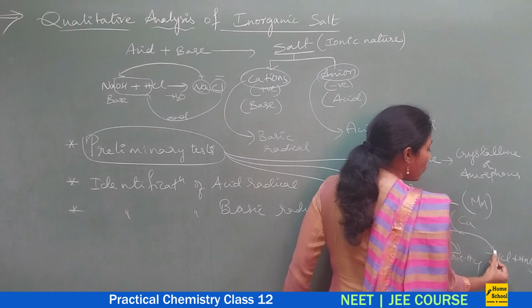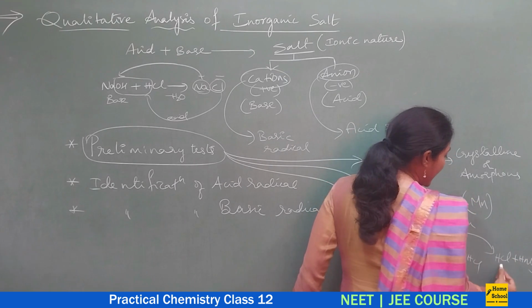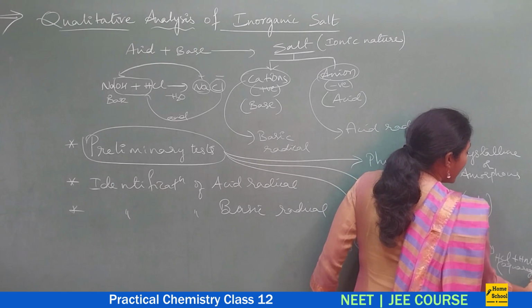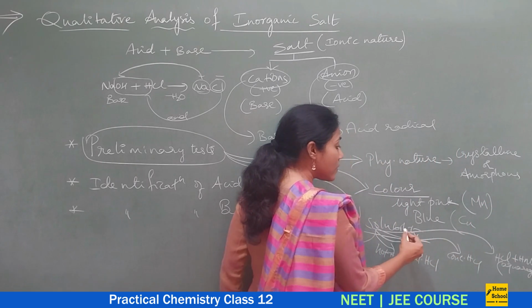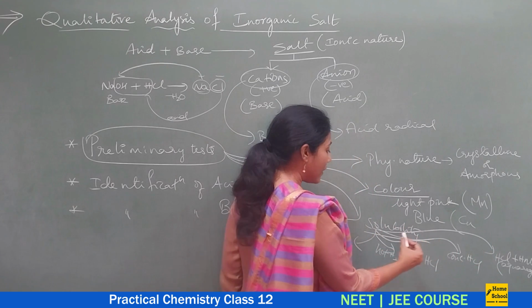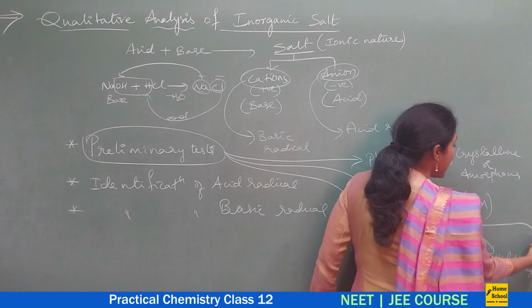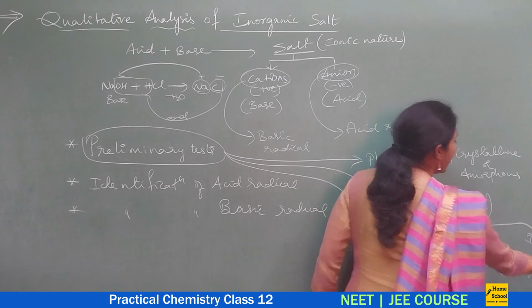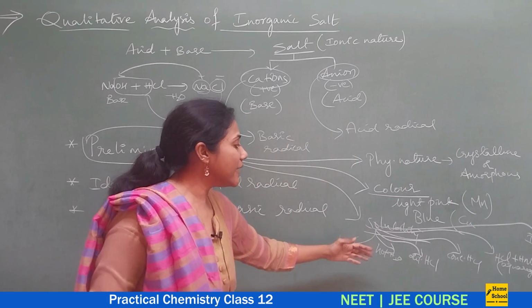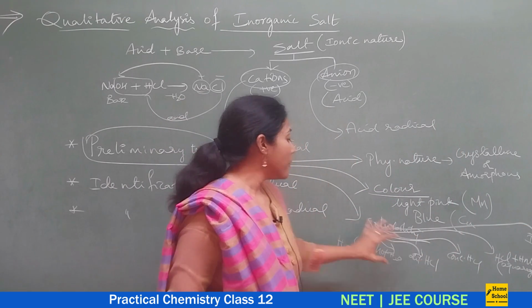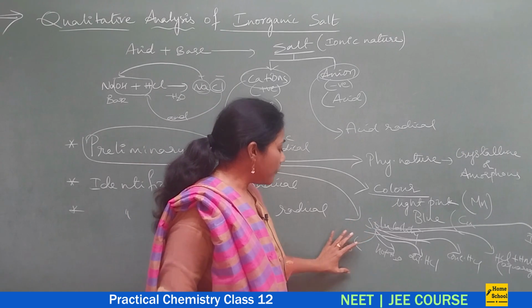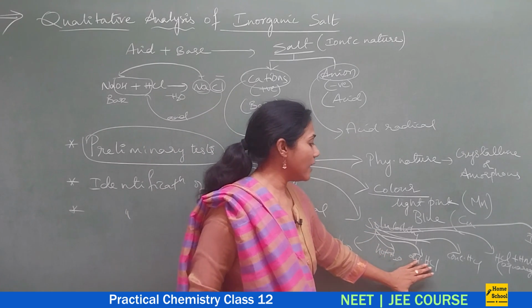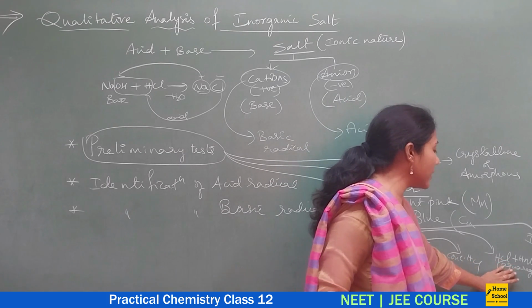Even if it is not soluble in concentrated HCl, then we will take the combination of HCl and HNO3, in a 1:3 ratio. This is what we mean by aqua regia. If the salt is not soluble even in aqua regia, then it is considered to be an insoluble salt. So this is how solubility is checked step by step: first with water, if not soluble, hot water, then dilute HCl, concentrated HCl, aqua regia.